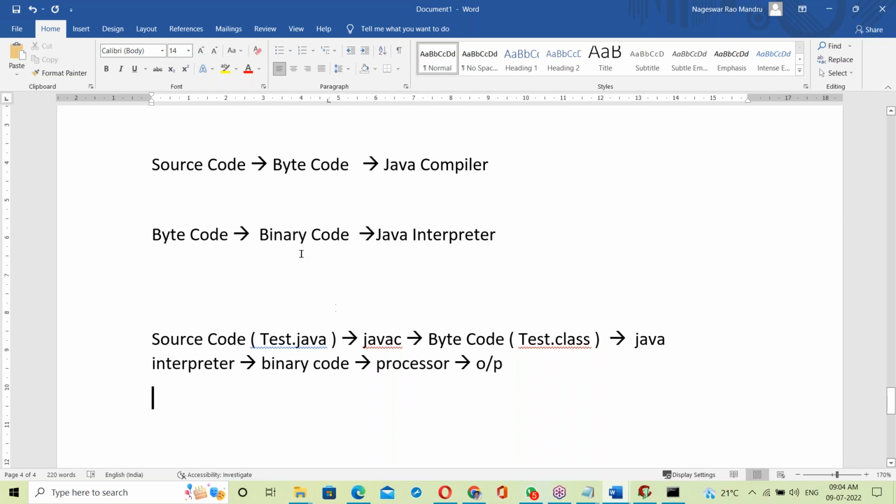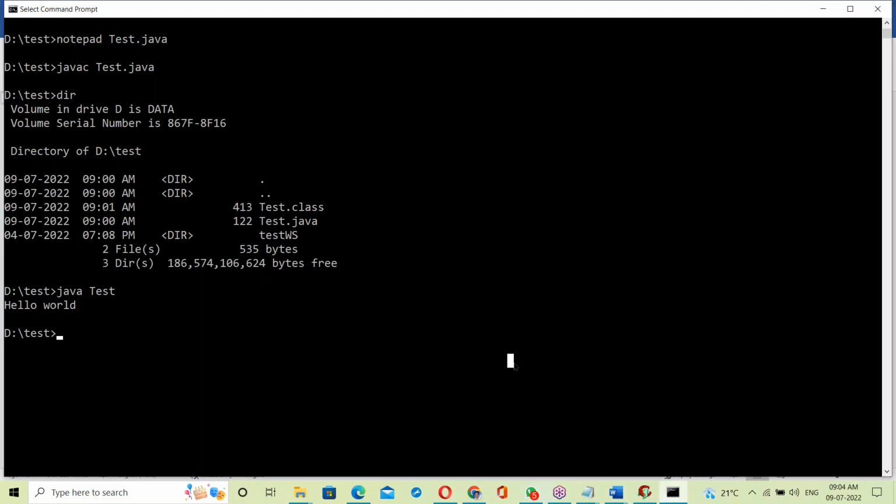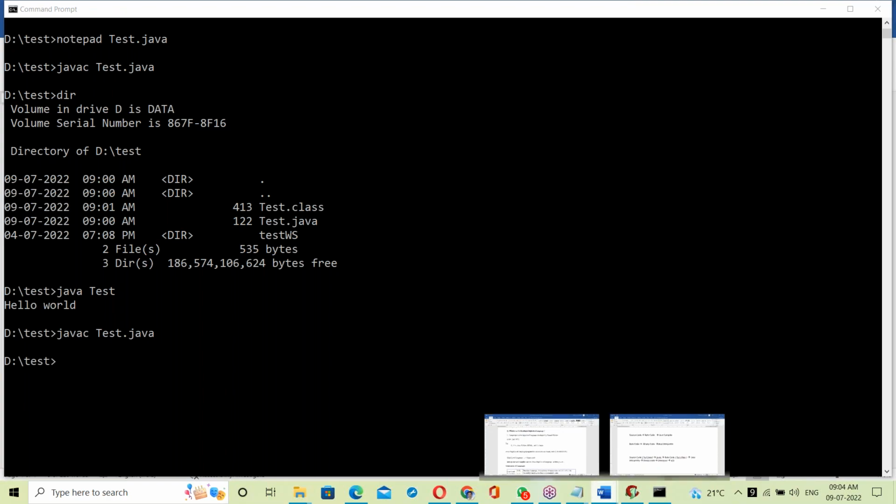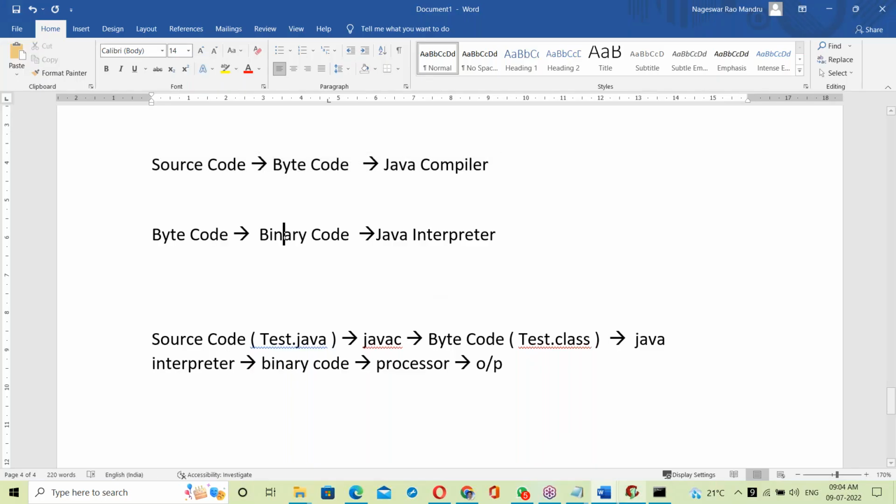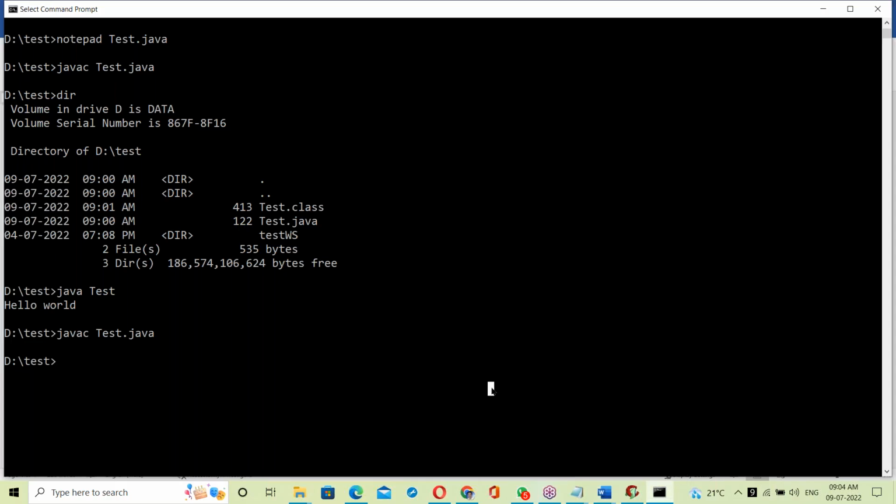That's it here. Okay. See what is happening here. So first step, source code to bytecode by the Java compiler. So this is the first step, javac test.java. So this is the compiler part. Source code to bytecode. Okay, next, bytecode to binary code by the interpreter. Now program execution by the interpreter.